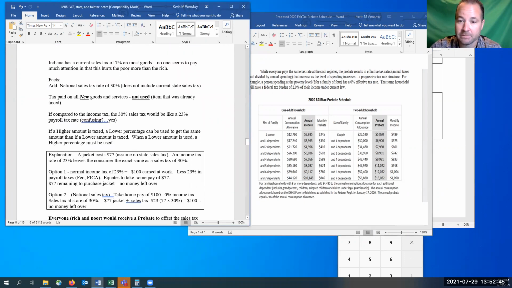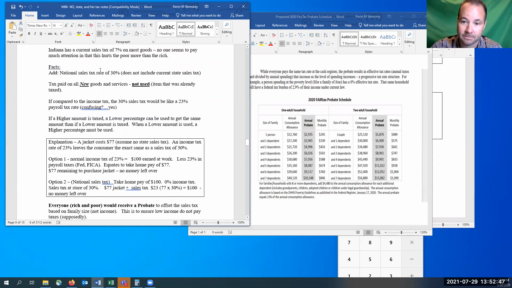All right, so here's some of the facts about the fair tax. It would be pretty steep. The national sales tax, and this doesn't include any state taxes that are already there, like 7% for Indiana, would be a national sales tax of 30%, and it would be on new goods that you buy and services. So that would be the new thing. You would be taxed on things like doctor visits, or if your accountant or a lawyer does something for you, that's a service, or you get your car repaired.